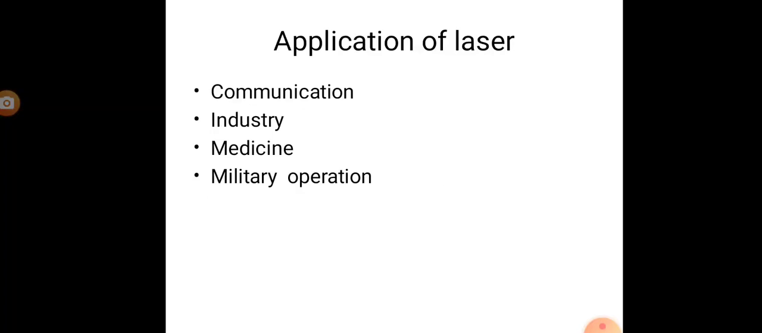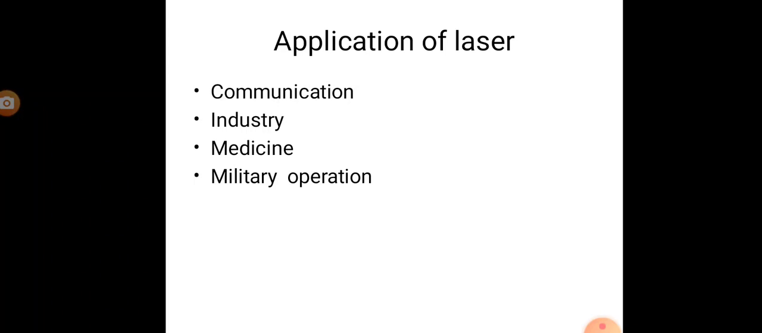Application of laser: the laser can be used in communication, industry, medicine and military operation. In communication, the optical fiber communication laser bandwidth is very high compared to radio and microwave communication. As it has a large bandwidth, a larger amount of data can be sent.